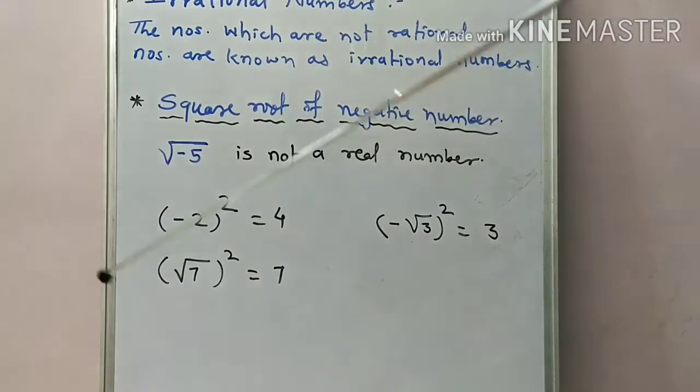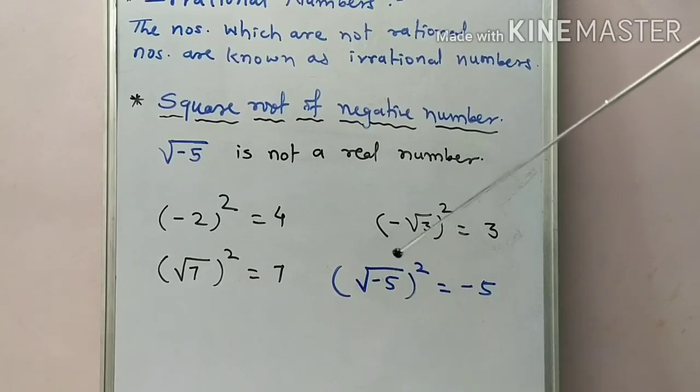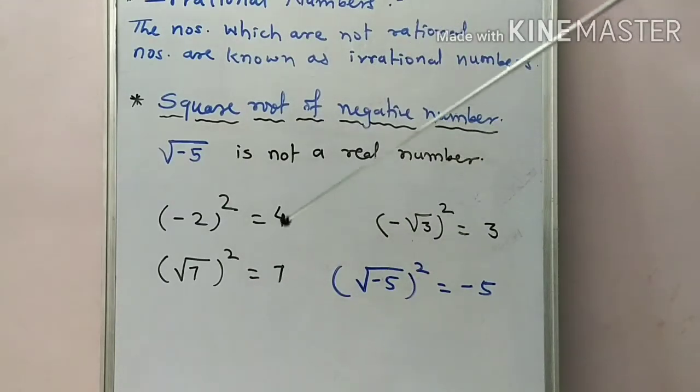But as you square the square root of minus 5, notice that you are getting minus 5, which is negative, and the property is that the square of any real number is always non-negative. Hence we can say that the square root of a negative number is not a real number.